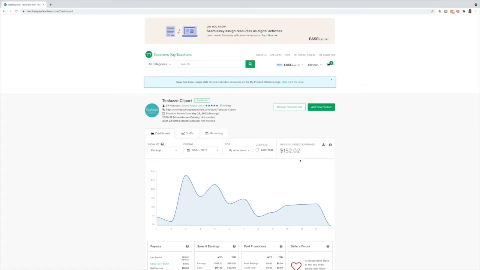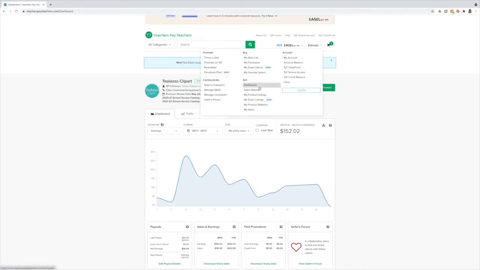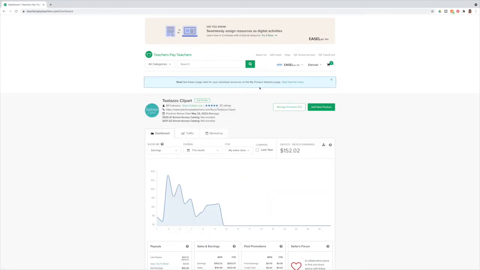So I have made $152.02 in August so far, and August has not even finished yet, which is super exciting. And let me just bring that down, oh, I can't even go that far. So if I go back to my dashboard just so you can see the overall total.